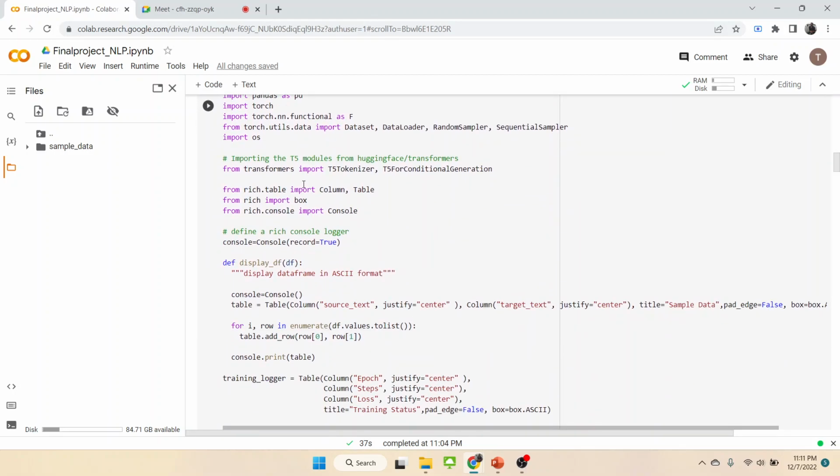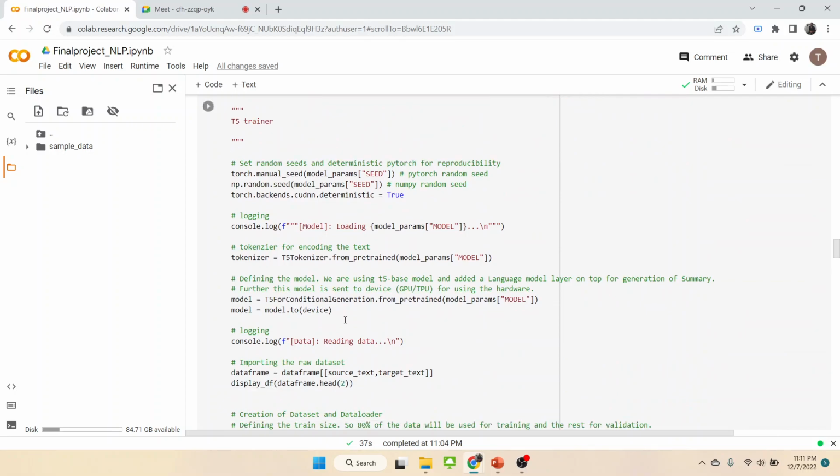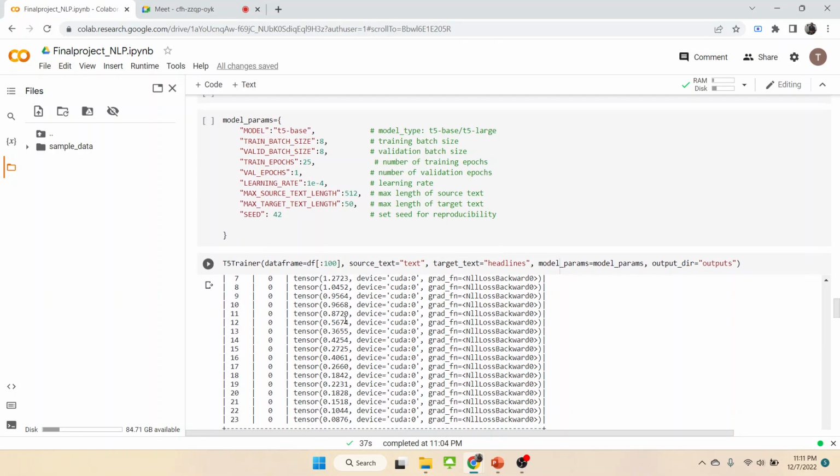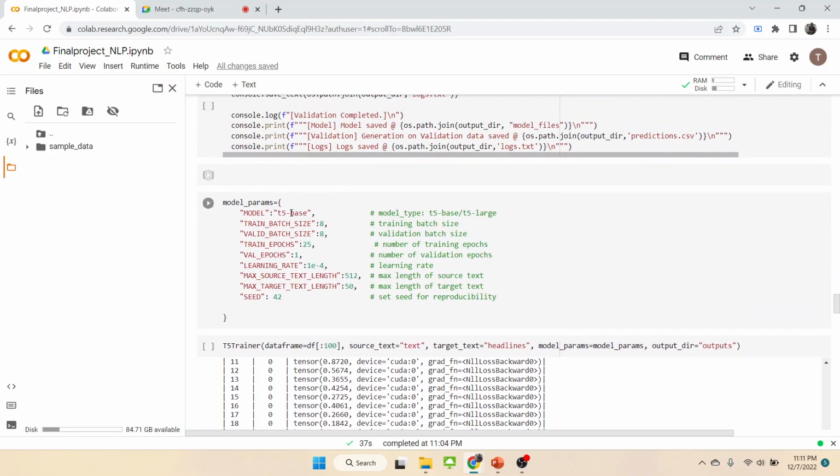So here my friend said it was the T5 model. I implemented the T5 model here. I trained the model and gave the epochs and all these things. When it comes to model params, the model name is T5, the train batch size was 8 and the valid batch size was 8, and the train epochs I gave were 25.